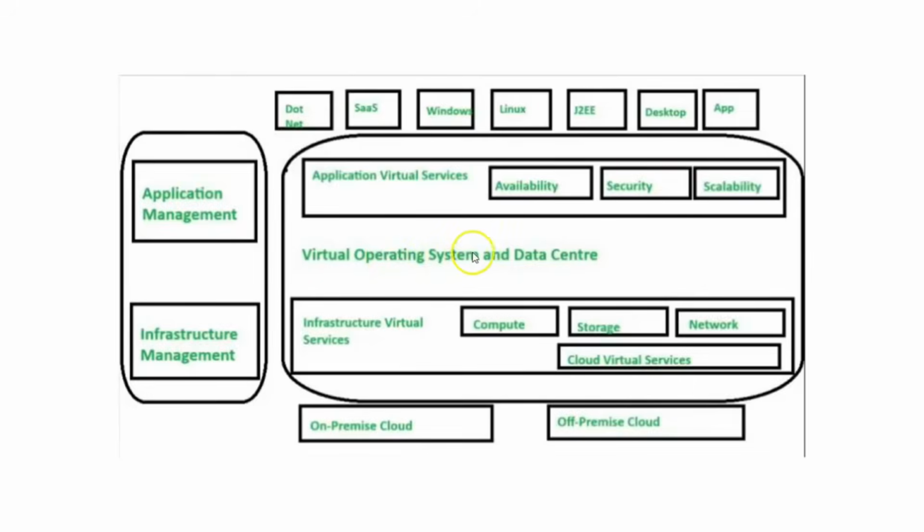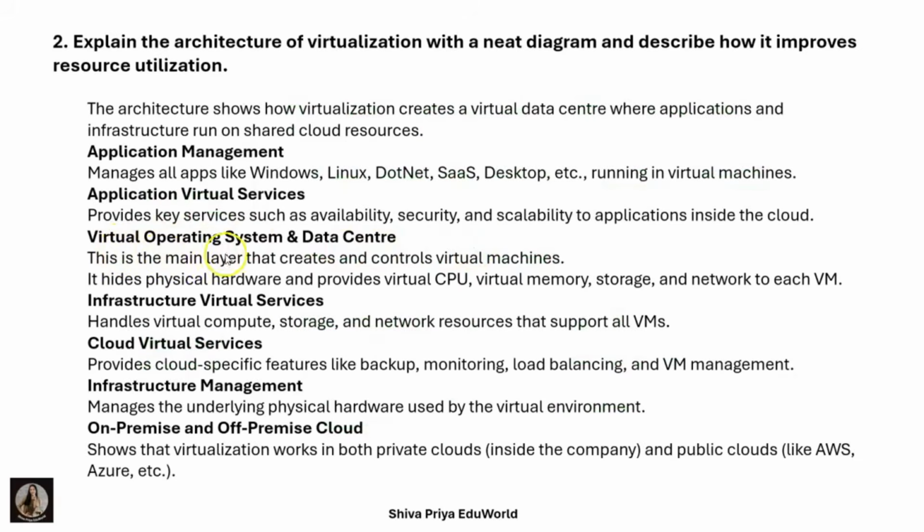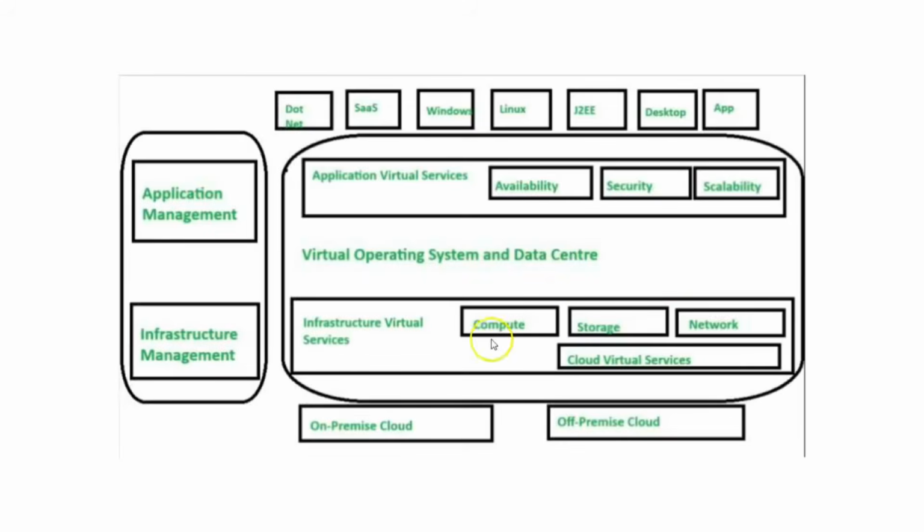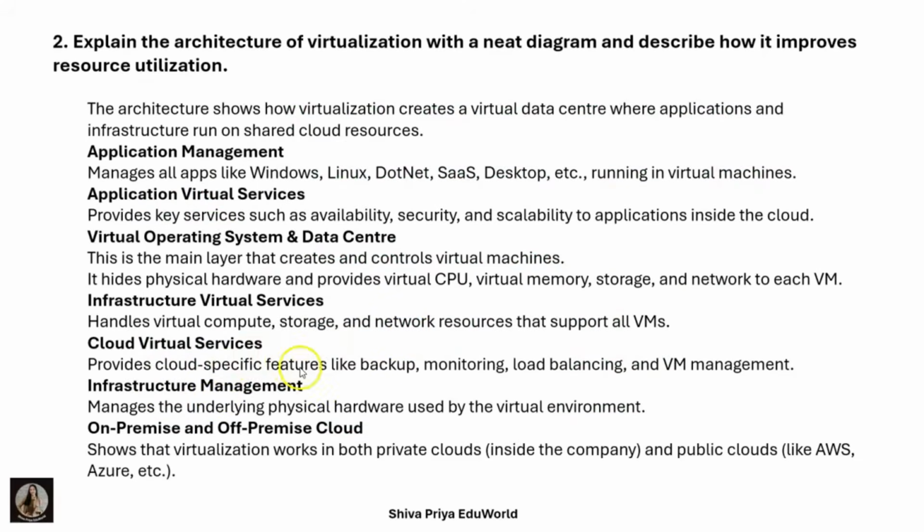The virtual operating system and data center is the main layer that creates and controls virtual machines. It hides the physical hardware and provides virtual CPU, virtual memory, storage and network to each virtual machine. And I have cloud virtual services here. They provide cloud-specific features like backup, monitoring, load balancing and VM management. And I have on-premise cloud and off-premise cloud. Let us understand that also.